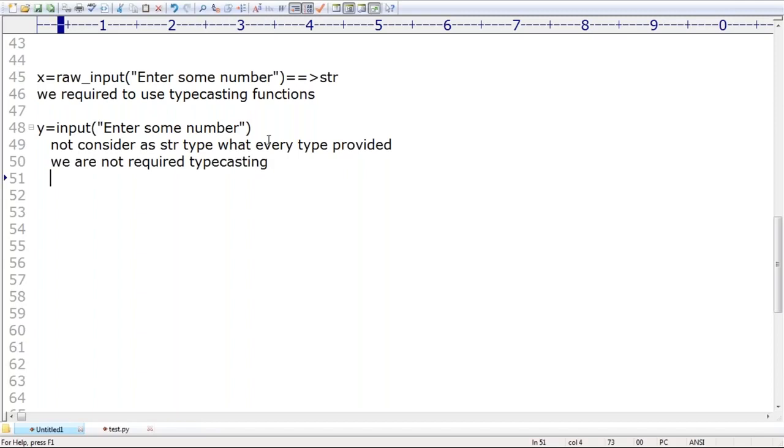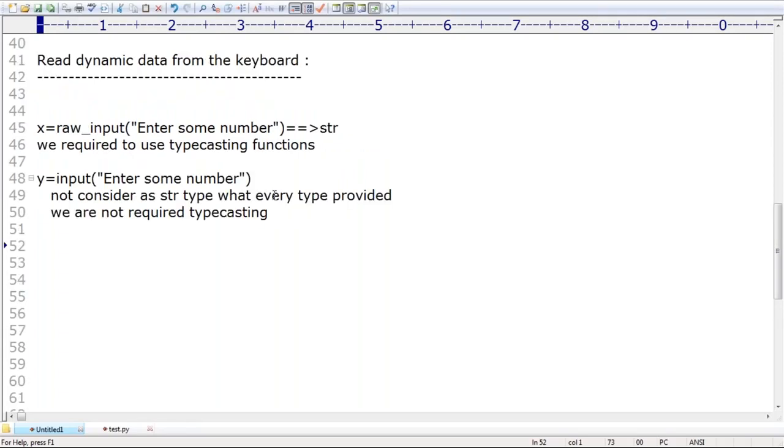Some people are getting bigger doubts. Take special care when reading data from the keyboard. How many functions are available? Two functions are available. You may have doubts in your mind, just listen to my words until the end. If you want to read data from the keyboard, there are two functions: the first is raw_input, and the second is the input function.